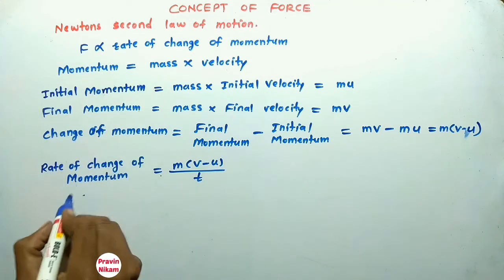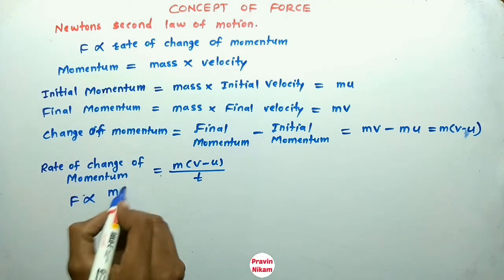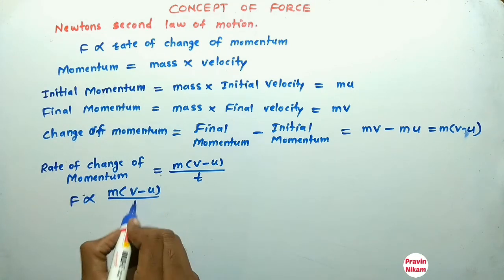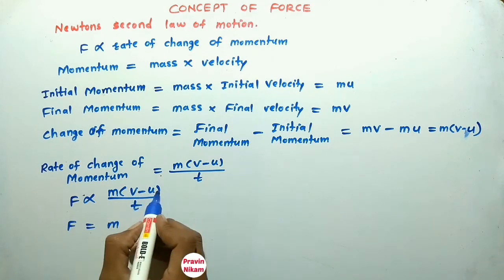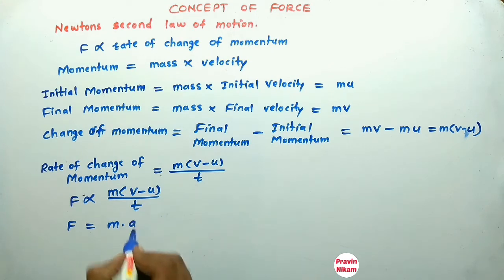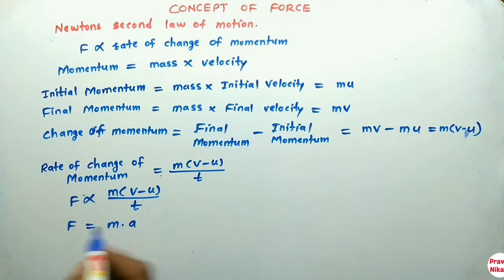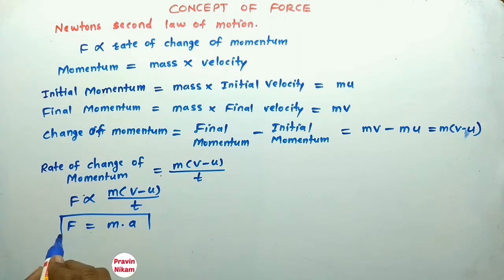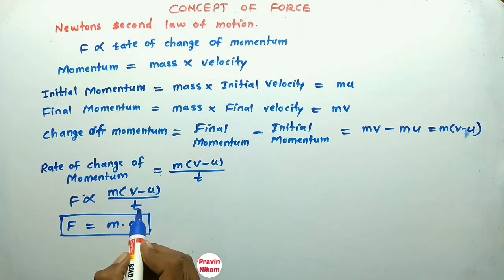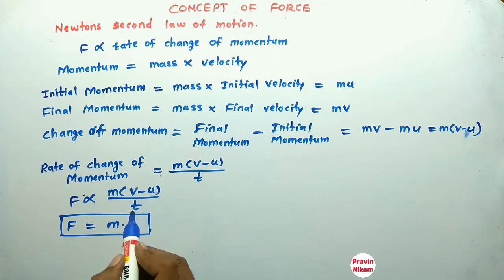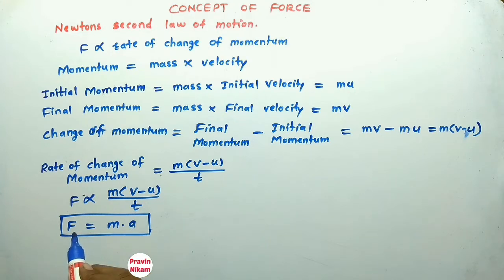Force is directly proportional to the rate of change of momentum. Therefore, force is equal to mass into (v minus u) divided by t, which is acceleration. I am taking the proportionality constant as 1. So this is the formula for force. Force is nothing but mass into acceleration, because (v minus u) by time, meaning change in velocity by time, is acceleration. So the formula for force is mass into acceleration.